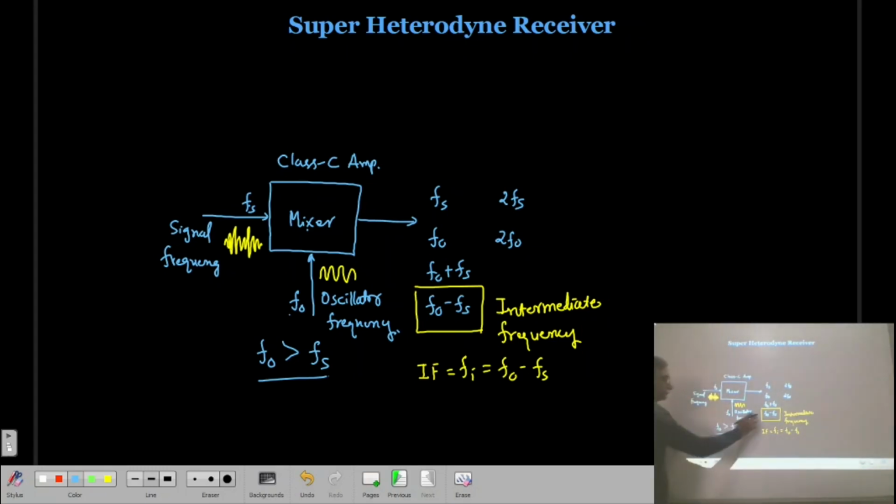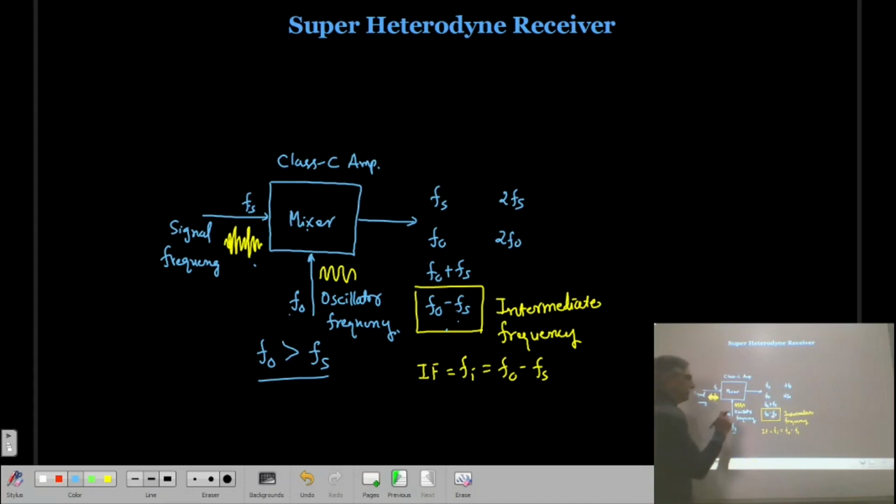So, in the output of the mixer stage, a number of harmonics are present, but we are selecting FO minus Fs, and that frequency is known as the intermediate frequency. The modulation of the input and the modulation of the intermediate frequency will be the same. Whatever information is with the signal frequency, the same information will be with FO minus Fs.